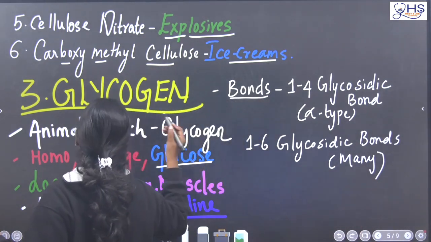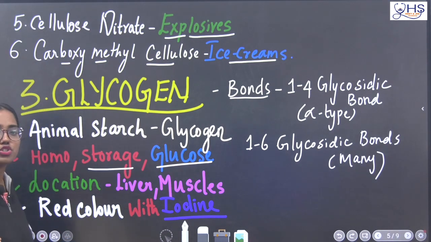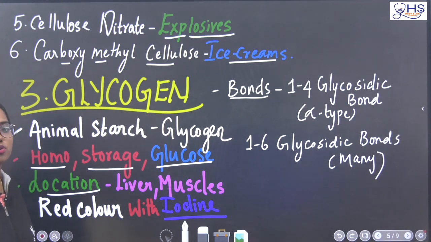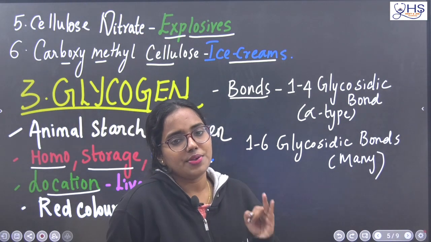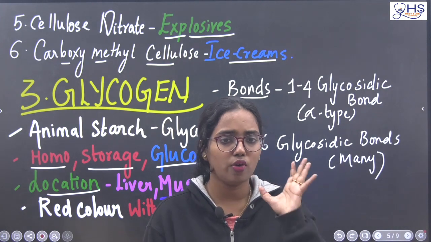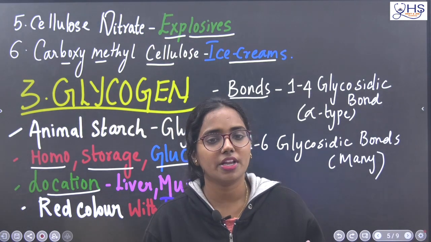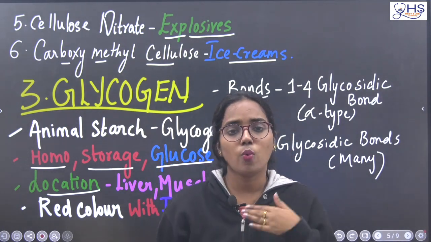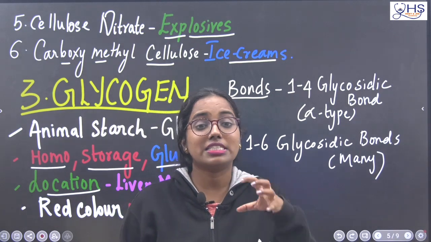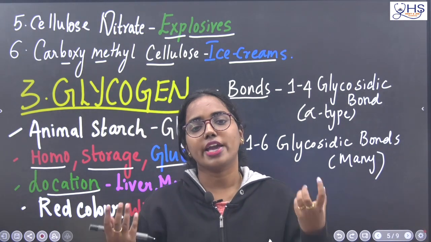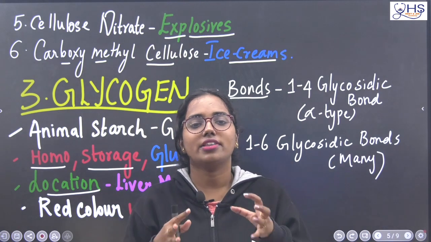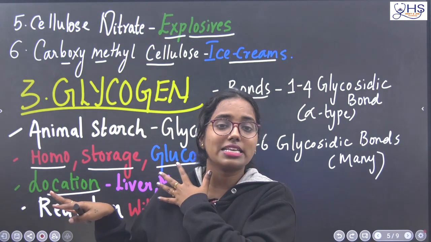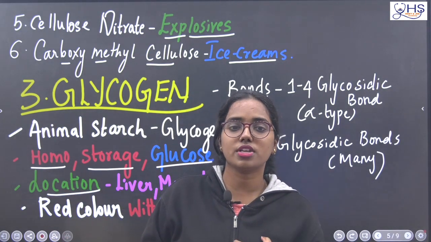Yes, what is the function of glycogen? Storage. Storage of what? Storage of glucose. It is also a homopolysaccharide. What is the location where the glycogen will be located? Liver and muscles. See, very simple thing. Whenever you take more glucose, if you eat more than your hunger requires, what will be the effect? You will become a little fat. Correct, your muscles will start to develop. Why are the muscles getting developed? Because the excess glucose will be converted into glycogen. The excess glycogen will be converted into fat. That is the reason if you take excess glucose, your body is not going to eliminate it as excretory waste material. It is going to store the excess glucose as what?